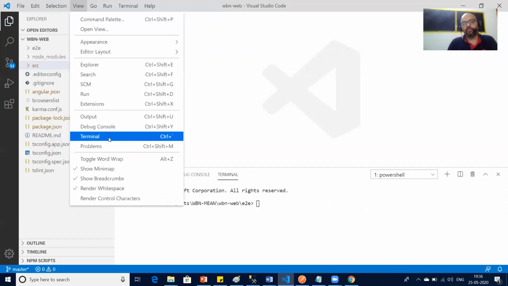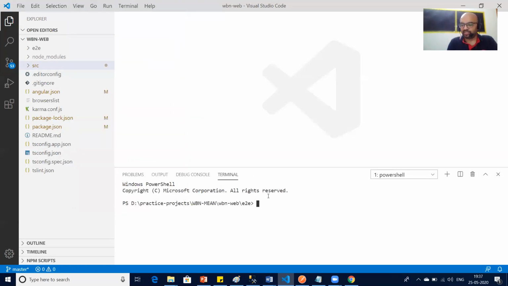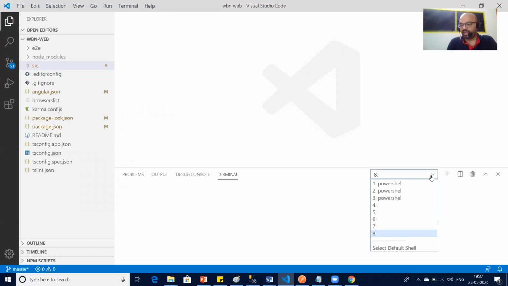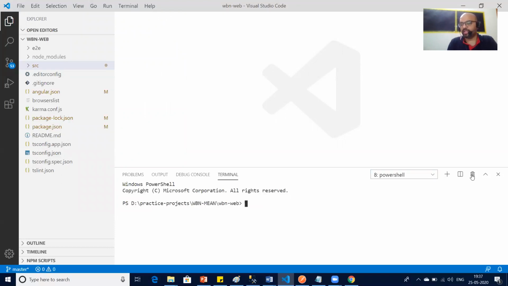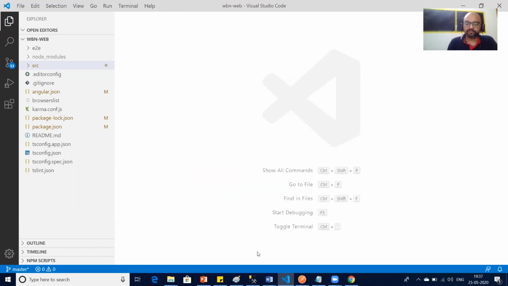View. So you go to view and click on the terminal. So you will be able to open a terminal. So this is one terminal. Similarly, you can add any number of terminals. See, I have 8 terminals now. I can use any number of terminals.